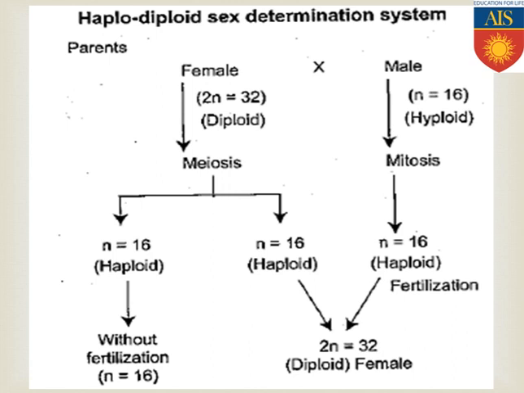Now the problem is, during fertilization, not all the ovum produced by the female get fertilized. A few of the ovum remain in unfertilized condition.